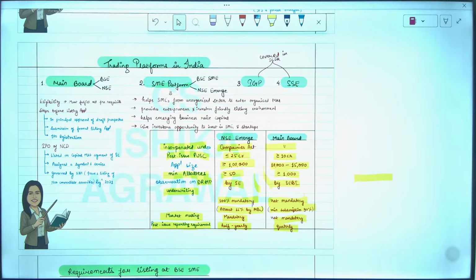Drop yes ma'am in the chat box if we are clear till now. Yes, everybody.